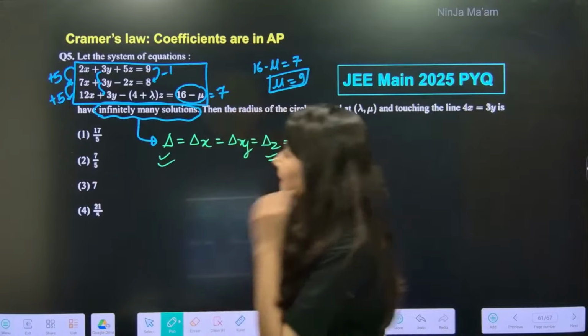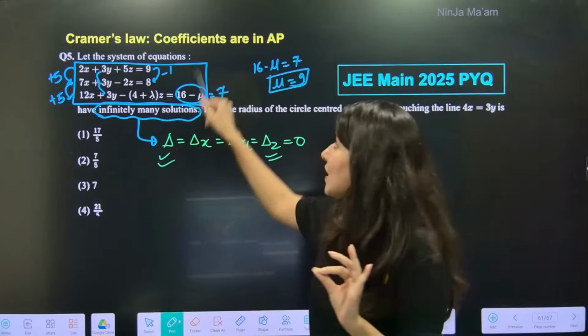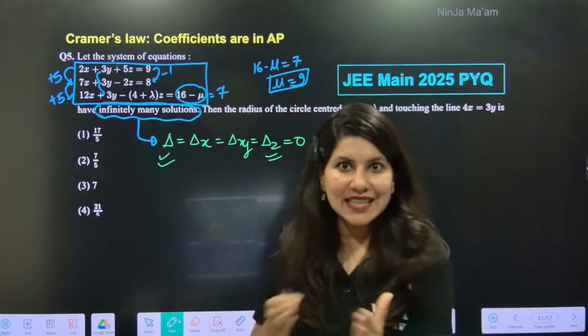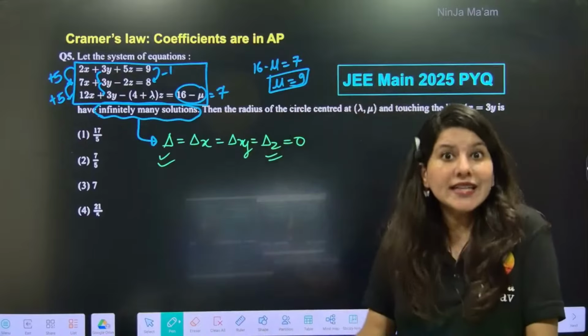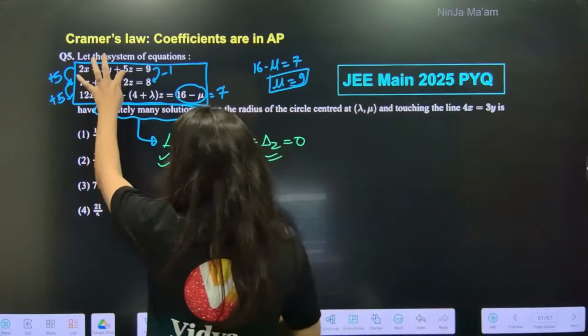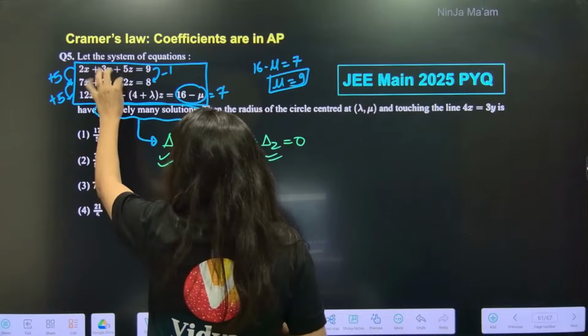So basically what I'm trying to say is, for infinitely many solutions, all the coefficients should be in AP. If you are seeing that some coefficients are already in AP, make the rest of the coefficients also in AP. Now 5 minus 7 is minus 2.